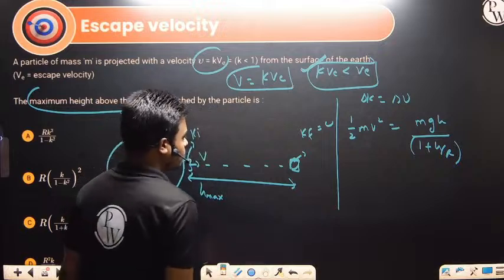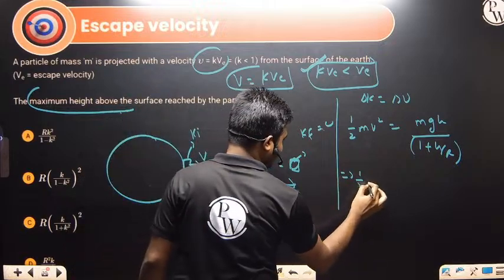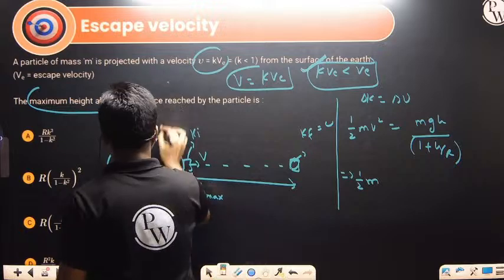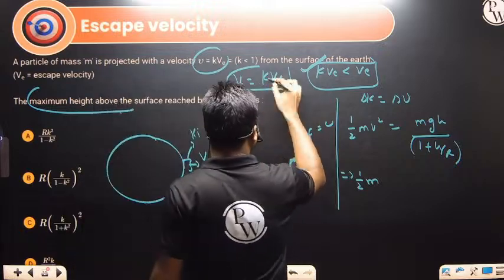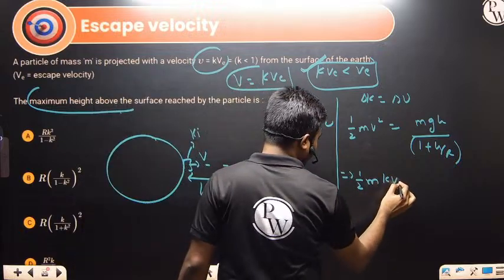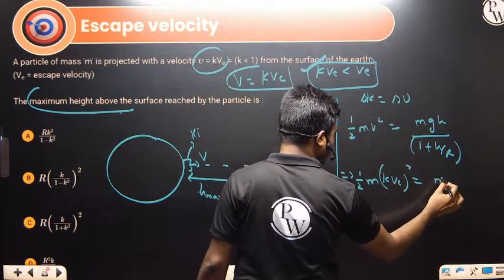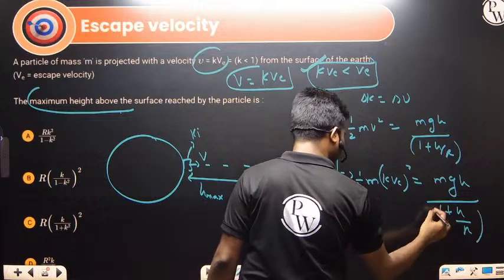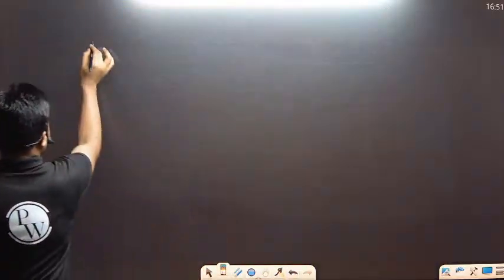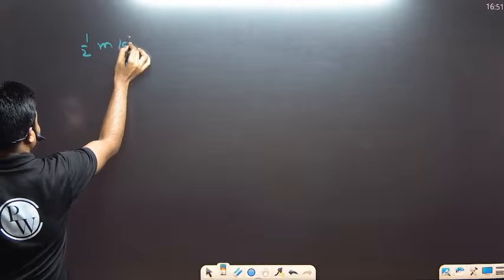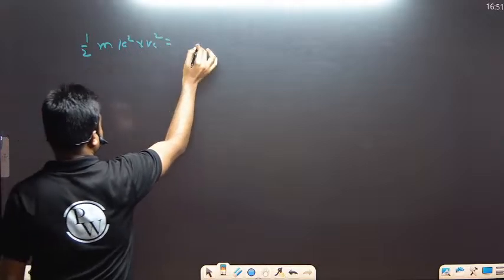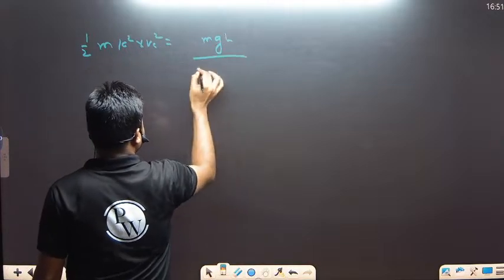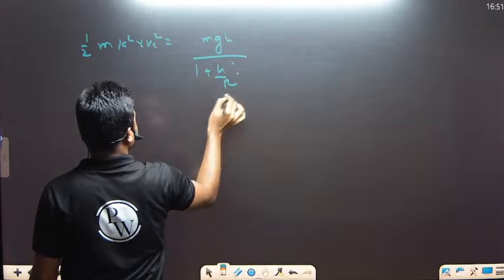Solving this, we get half m v square, where v is escape velocity times k, so k v_e whole square, equals mgh divided by 1 plus h by r. So we get half m k square v_e square equals mgh divided by 1 plus h by r.